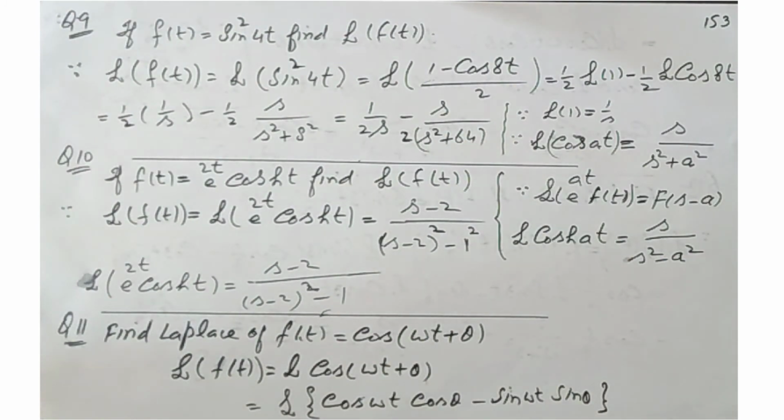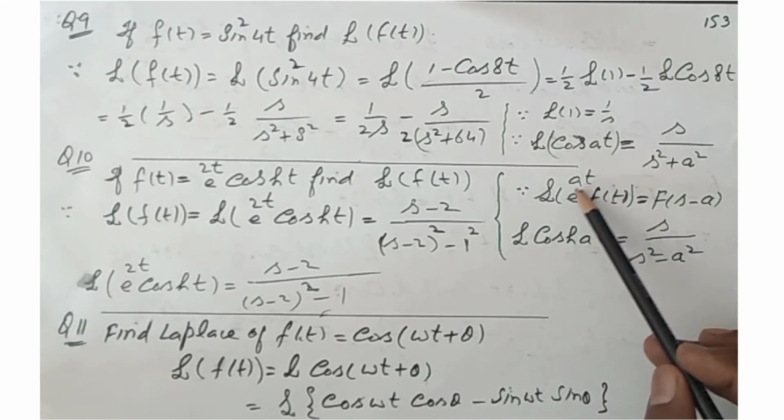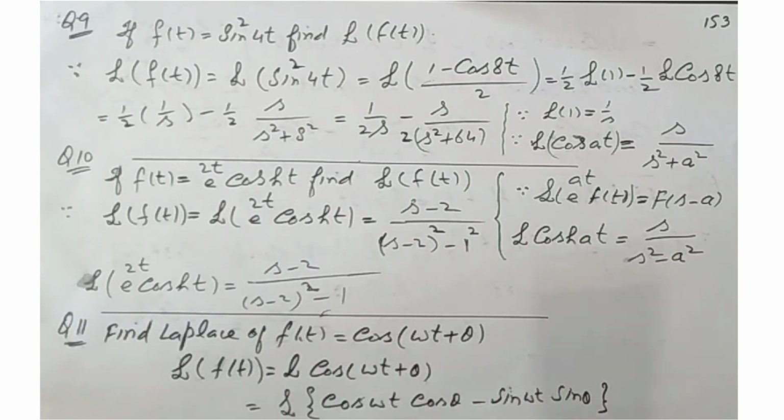So when we use s, we put s minus 2. And when we use this function cos hyperbolic t, the coefficient of t is small a. Here the coefficient of t is 1, so in place of a, we put 1. In this case a is 2, so we write s minus 2.